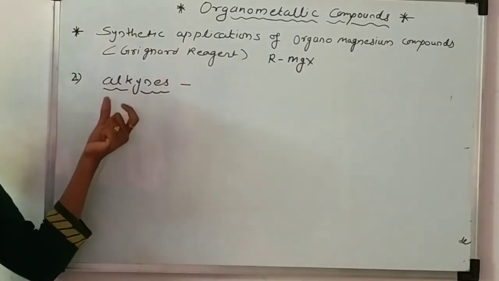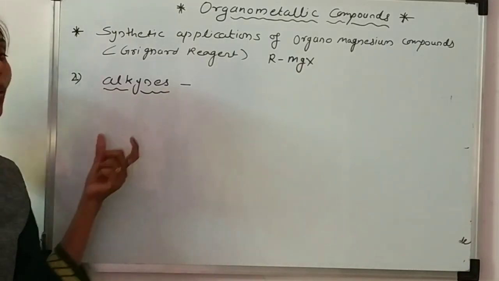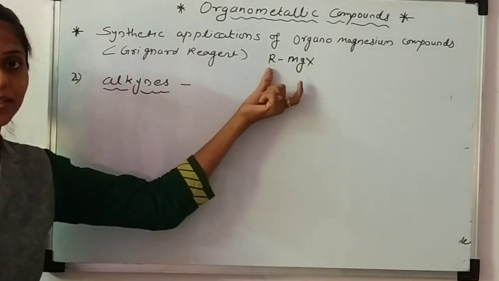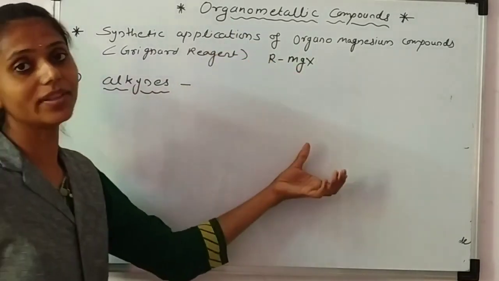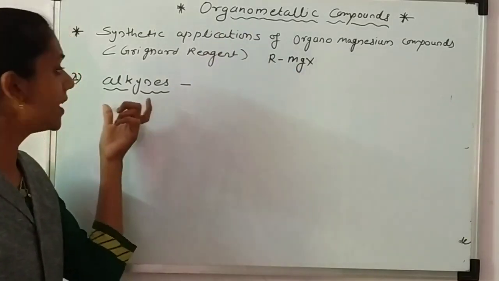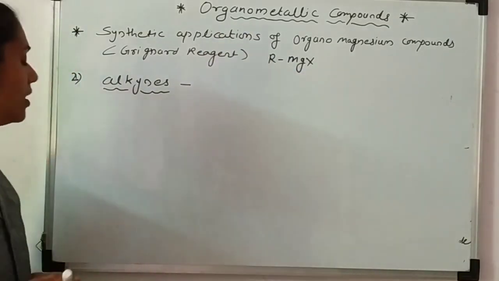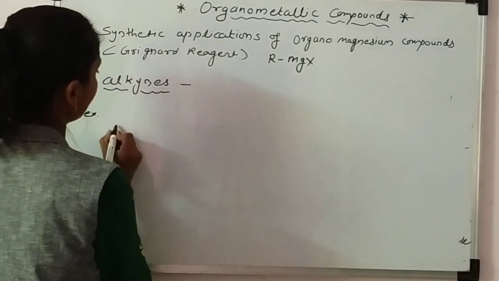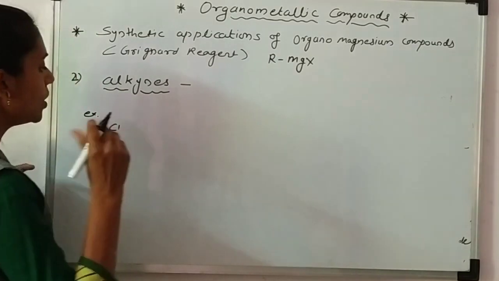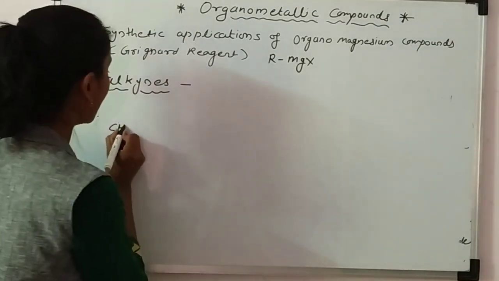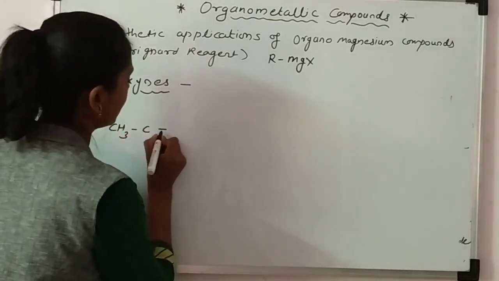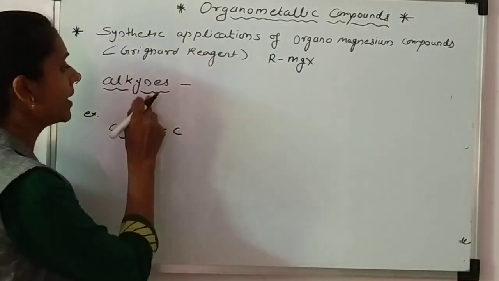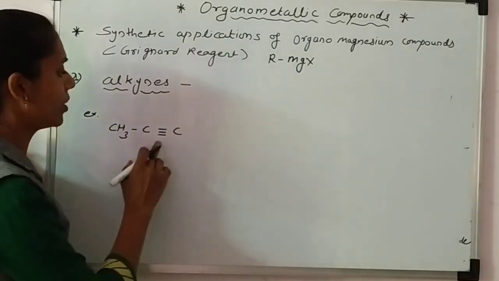A higher alkyne can be synthesized by using lower alkynes. This lower alkyne is reacted with the Grignard reagent, and this is further reacted with the alkyl halide, and it gives the higher alkyne. We will see it with the help of a reaction. For example, I have taken a lower alkyne, propyne. When I say alkyne, it means there is a triple bond.